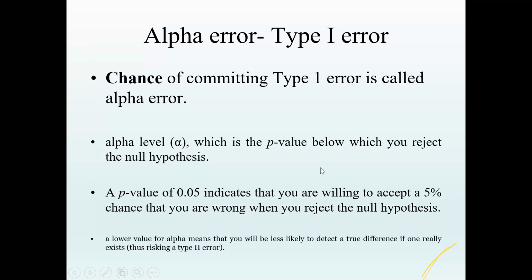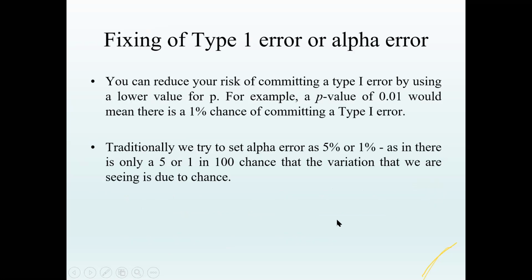That is, a p-value of 0.05 indicates that you are willing to accept a 5% chance that you are wrong when you reject the null hypothesis. So the chance that you are wrong is only 5%. We try to minimize this as much as possible. Conventionally, we usually take it as 5%.